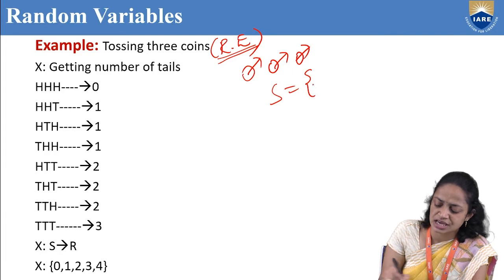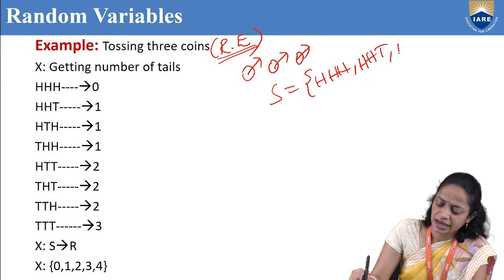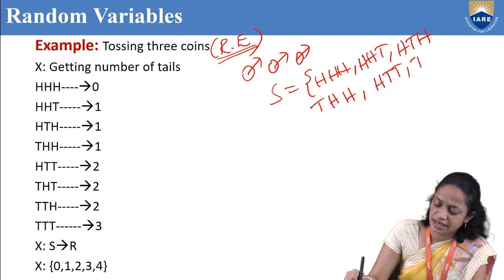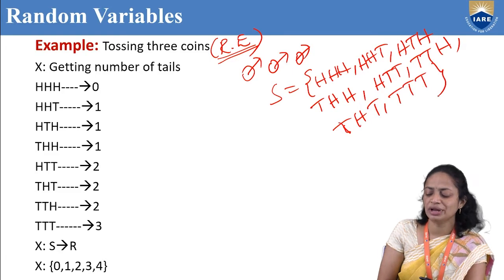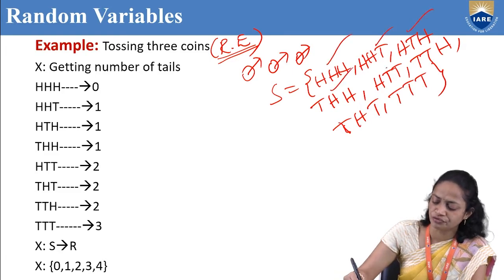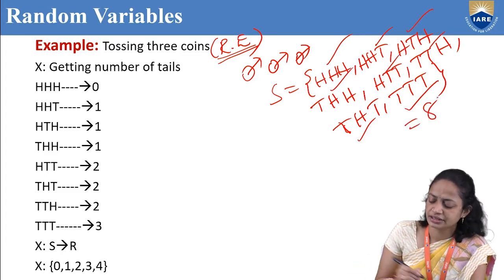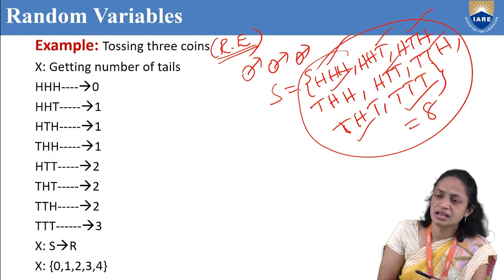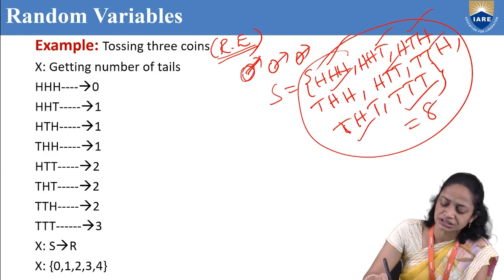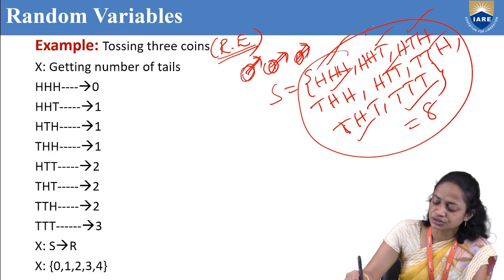The sample space consists of eight combinations of heads and tails. Total possibilities are 8. This means if we toss 3 coins, we will get these possibilities.